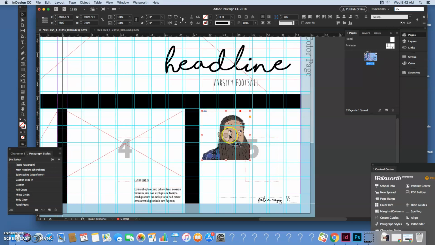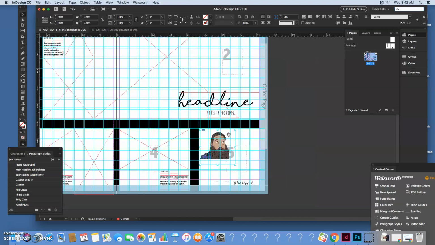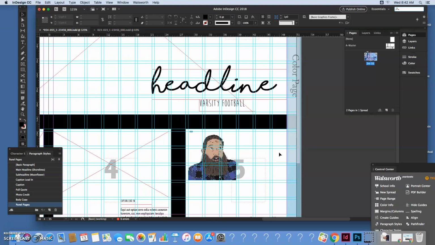I'm going to say Open. Now notice it didn't really fit in there, so when it places in there, I'm going to click this white thing, and I'm going to double click on that, and you see how it creates this outline? And I'm just going to bring that down so it fits in the square. Boom. There we go. Now I've got my image of my person in there.